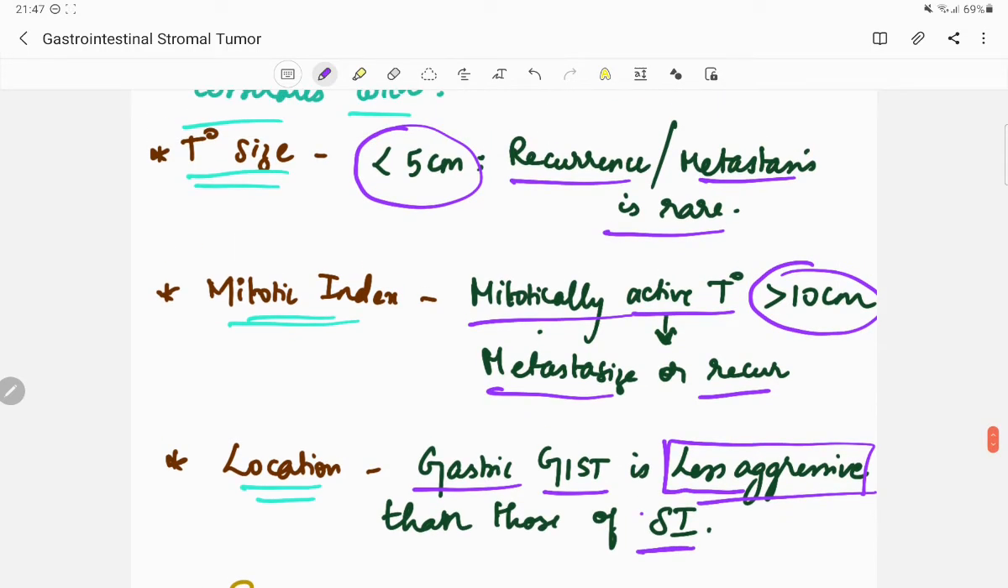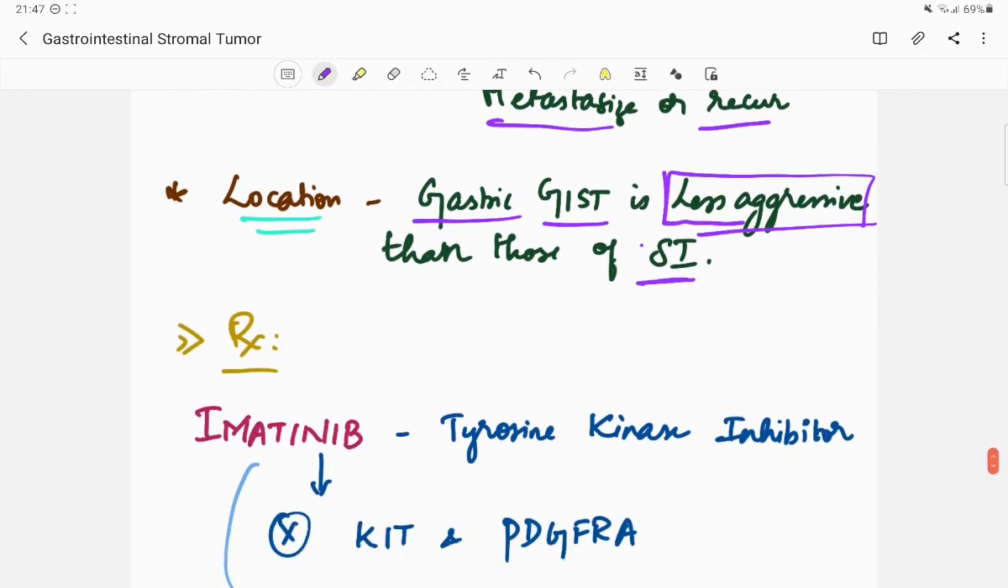So for tumors less than 5 cm, recurrence or metastasis is rare. Mitotic index: tumors having high mitotic activity and over 10 cm in size most commonly metastasize or recur. Gastric GIST is less aggressive than those of the small intestine.